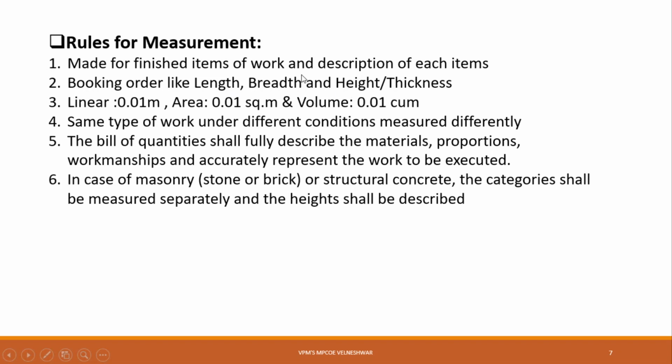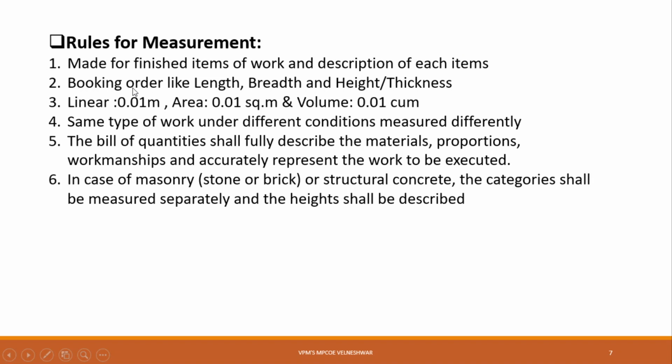Now the next point is the booking order, like length, breadth and height. After doing the measurement, you have to write all the measurements in an MB book, that is measurement book, we will call it the MB book. In the MB book there is one format. The first column is the serial number or code number, then description of that item, then length, breadth and height.